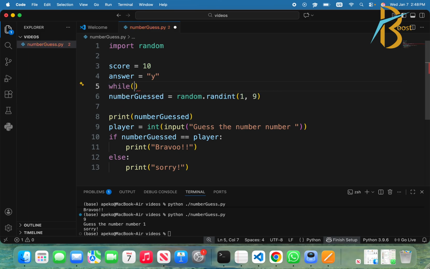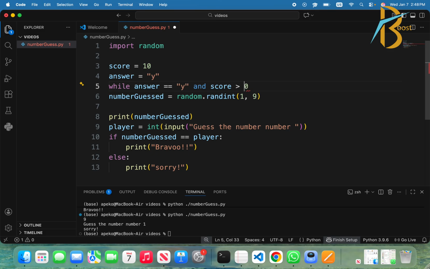So to do that, while our answer is equal to y, and our score is greater than 0.